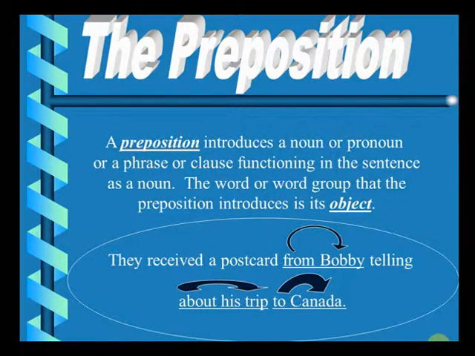In this sentence, as you can see, from Bobby. Bobby is a noun. So "from" is a preposition. It is linking receiving a postcard with Bobby. About his trip. So "about" is another preposition. To Canada. "To" is again a preposition, Canada being a noun, a proper noun.